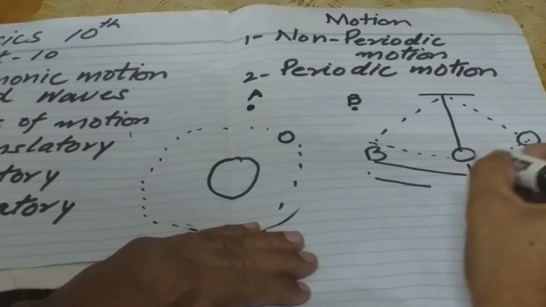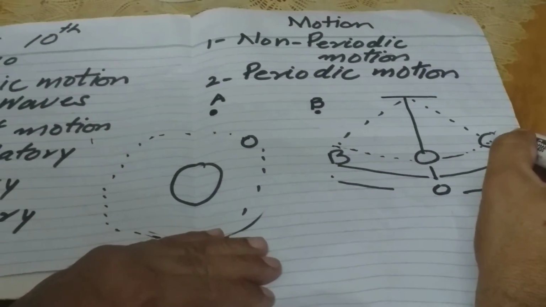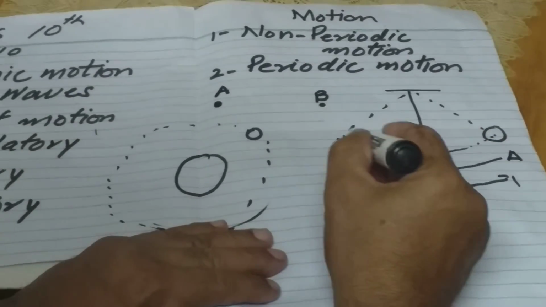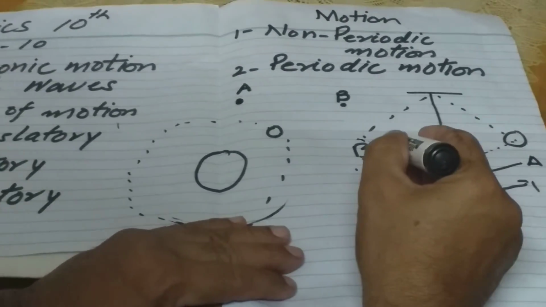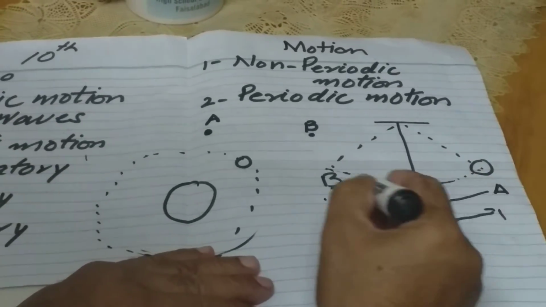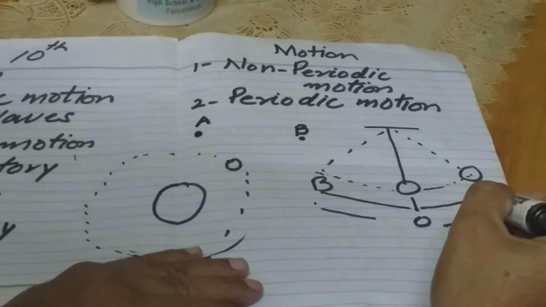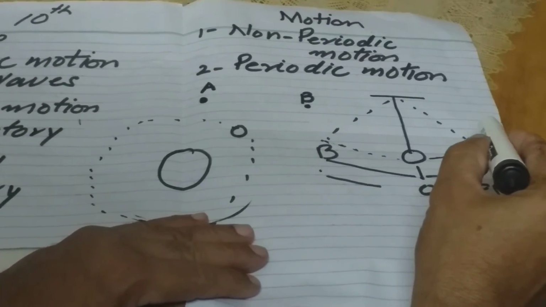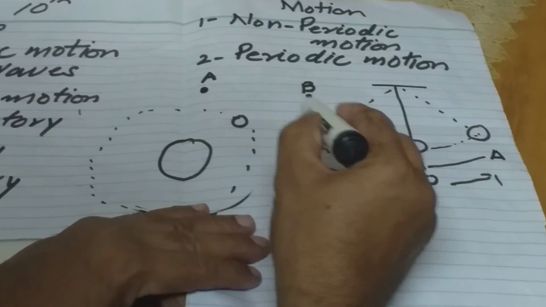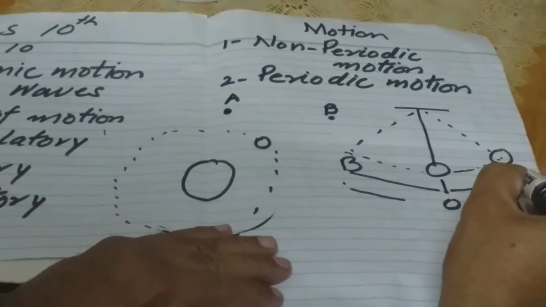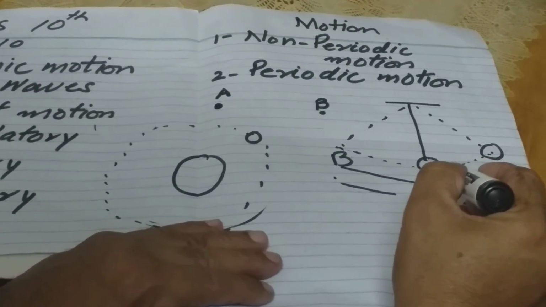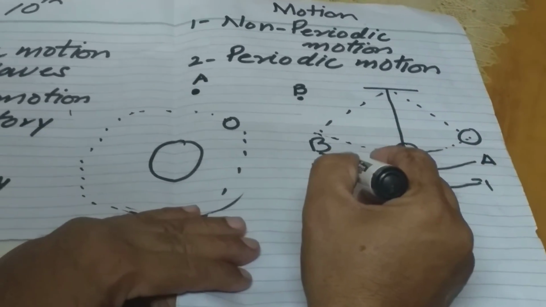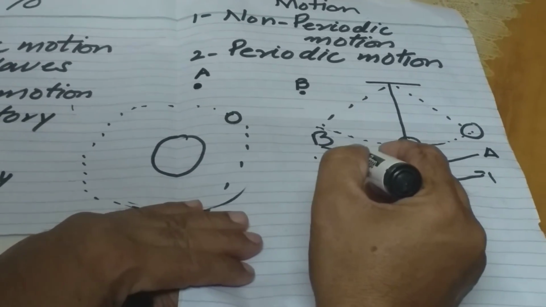While we stretch it, disturb it and bring it here, and we leave it, it will start moving between 2 points. It will move from A to B and then from B to A. In this example also, the body repeats its motion. Firstly from A to B, then it repeats its motion from B to A. But in both cases, the time interval will be the same. So such type of motion is called periodic motion.